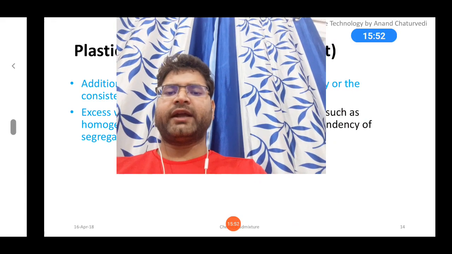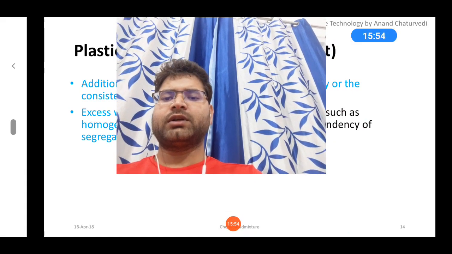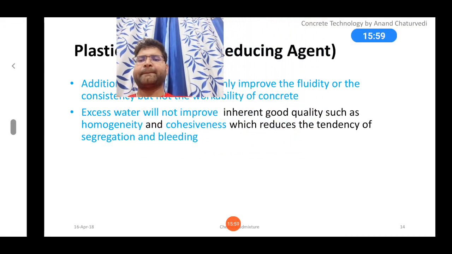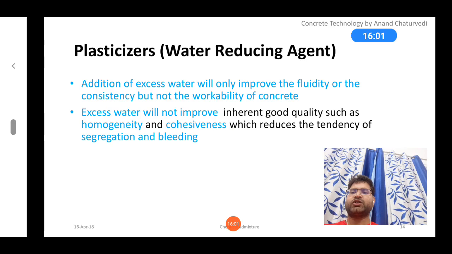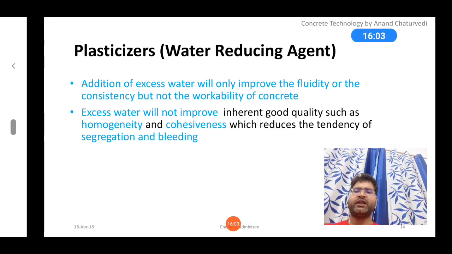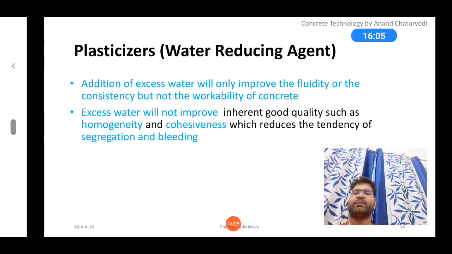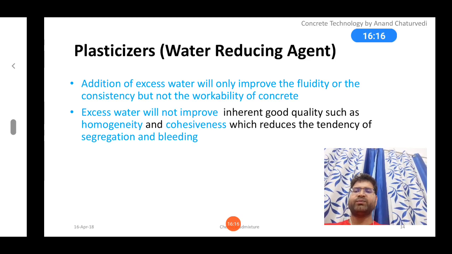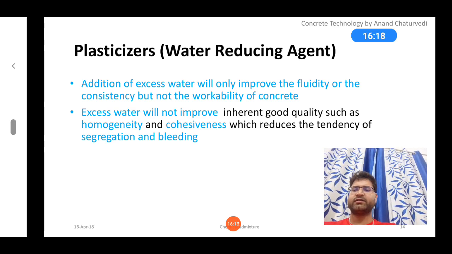So in that scenario, let me minimize it. Yeah. So addition of excess water will only improve the fluidity or consistency but not the workability. Of course, because workability is job specific, workability is for particular compaction and vibrations. So excess water will not improve inherent good qualities such as homogeneity and cohesiveness, which reduce the tendency of segregation and bleeding.